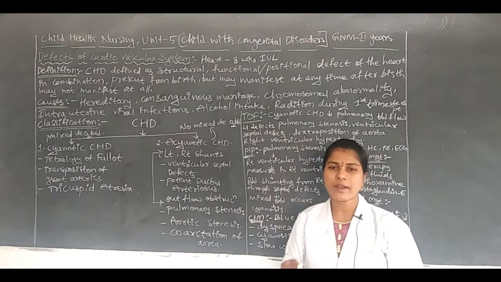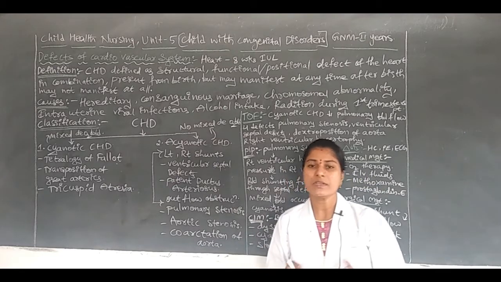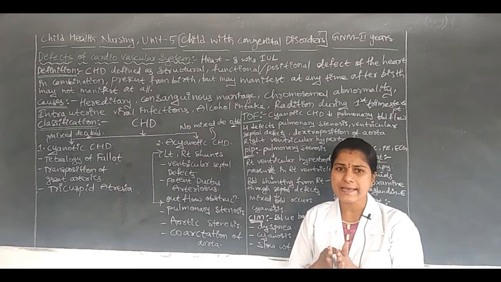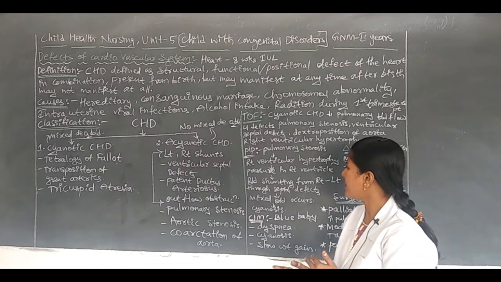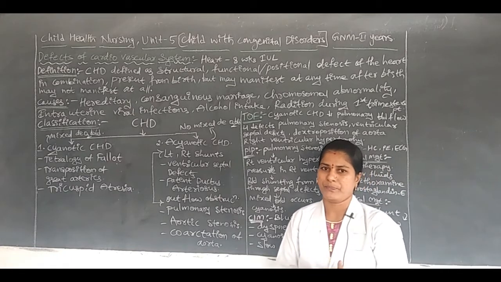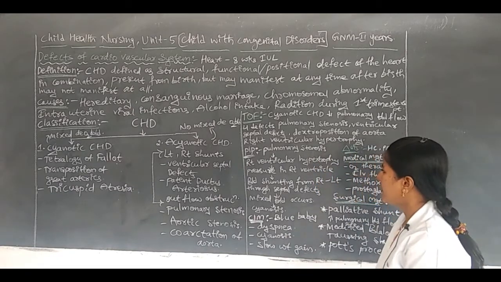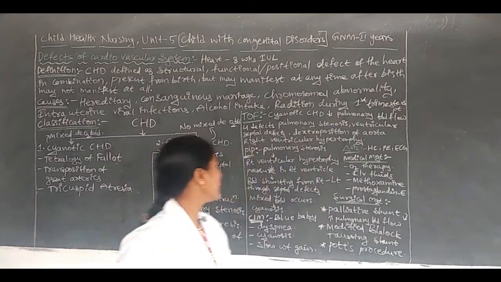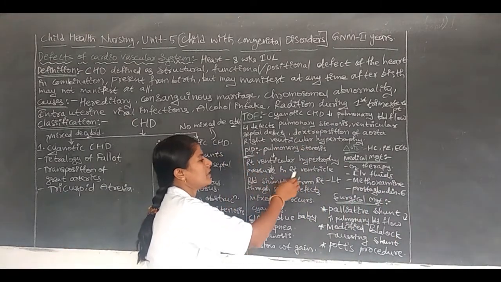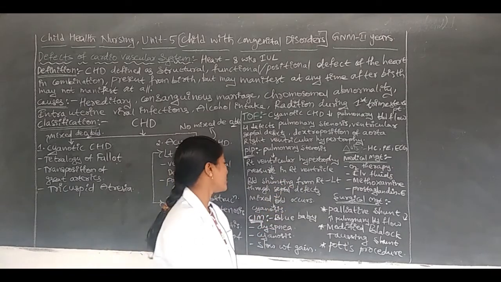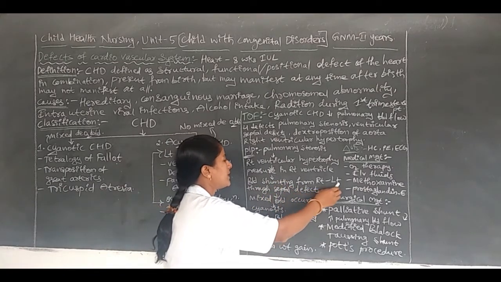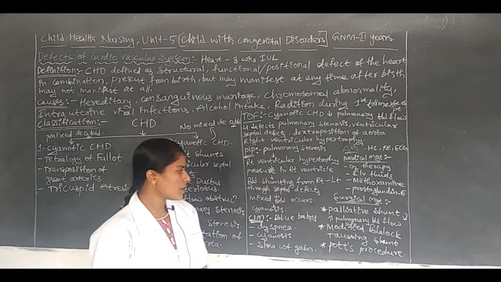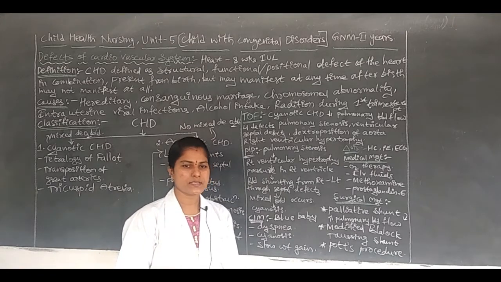In this, the pulmonary arteries or pulmonary veins get some stenosis. Due to that narrowing, the size becomes very small, which leads to decreased blood flow. It leads to right ventricular hypertrophy. Due to this, there is pressure in the right ventricle. It leads to blood shunting from right to left through the septal defects, which leads to mixed blood. This is the pathophysiology.